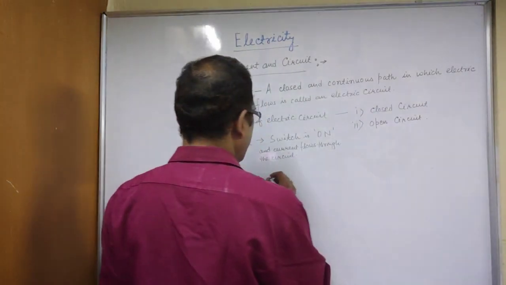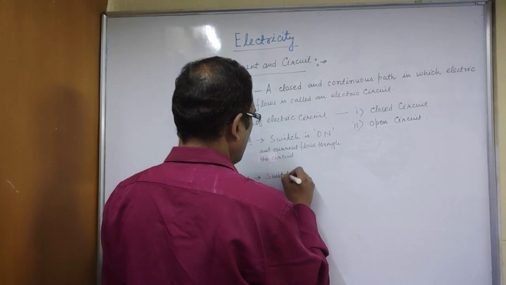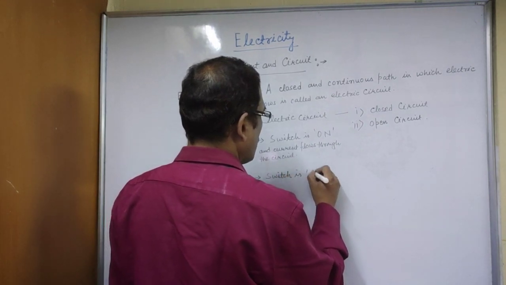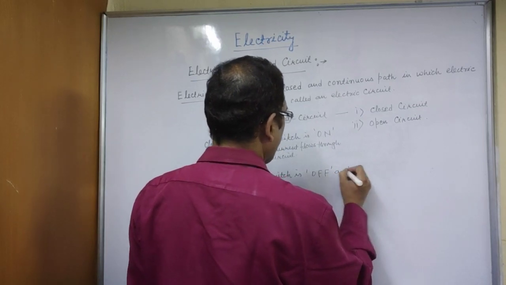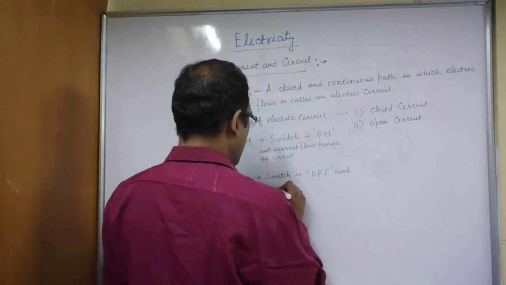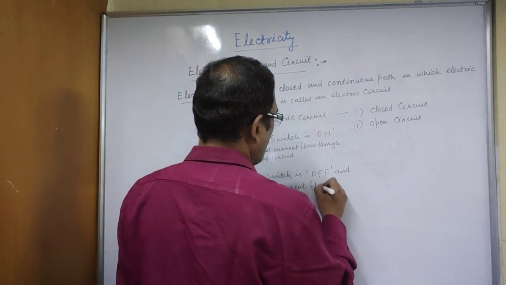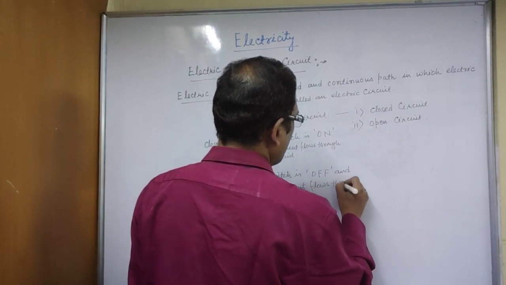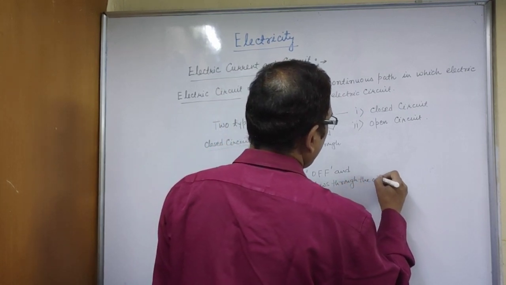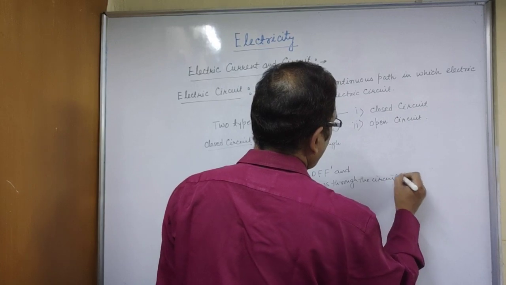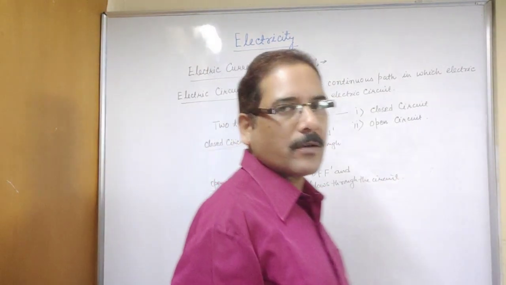So open circuit means the switch is off and no current flows through the circuit. You write these things in your classwork copy.